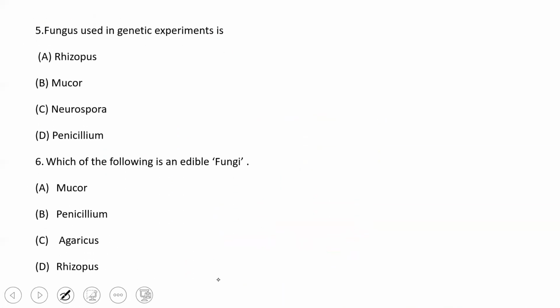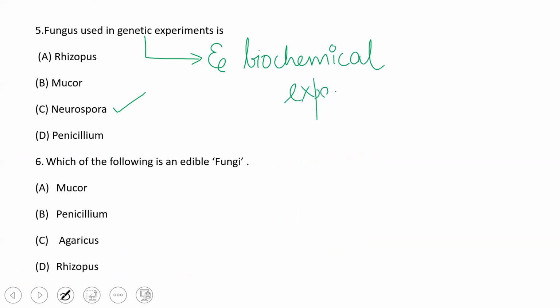Next question. Fungus used in genetic experiments. The only fungus which we have discussed and is used in genetic experiments is Neurospora. Neurospora is used both in genetic experiments and also in biochemical experiments. Right?